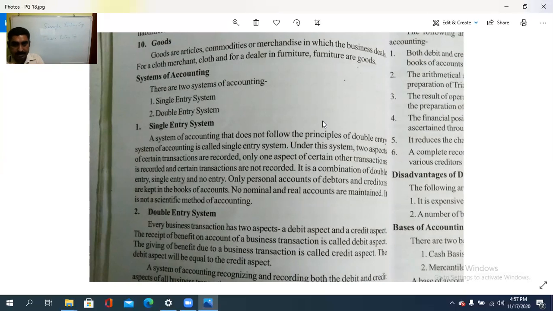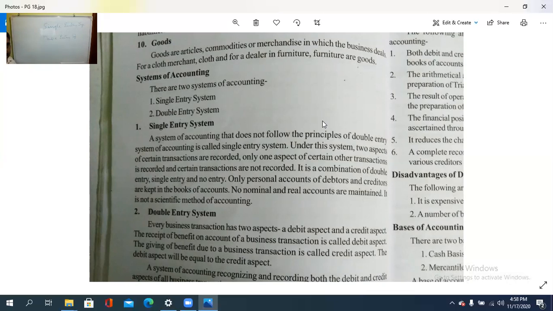So under this system, two aspects of certain transactions are recorded. രണ്ട് aspect, debit aspect, credit aspect. So there will be a debit, corresponding credit also will be there. അത് നിങ്ങൾ പിന്നാലെ പഠിക്കുന്നുണ്ട്. അതല്ല single entry systemത്തിനകത്ത് either one of the transaction only or either the debit aspect only need to record or both the things need to be recorded or ignoring all the things. അതാണ് നോക്കേണ്ടത്.